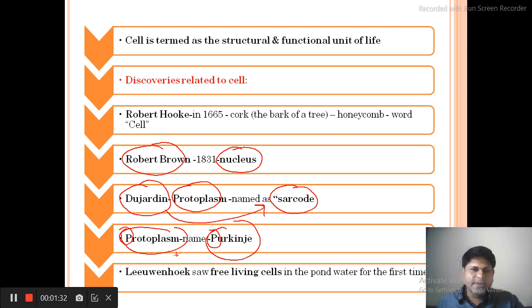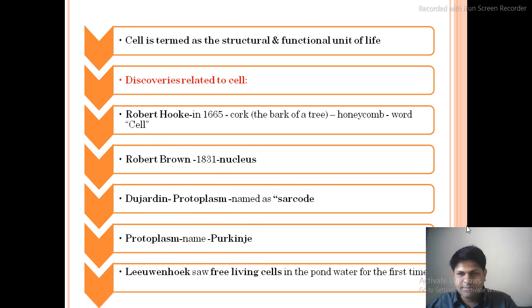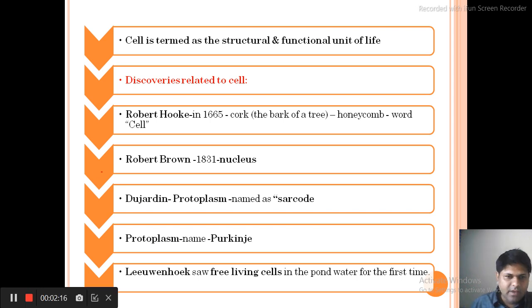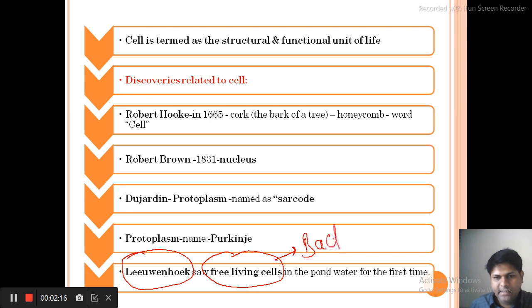So which scientist should be given the whole credit of discovering a cell? As of discovery, I think Anthony van Leeuwenhoek is the scientist who actually discovered the free living cell, and it was bacteria. So we should say that the discovery of bacteria and the discovery of the living cell both should be given to Anthony van Leeuwenhoek.